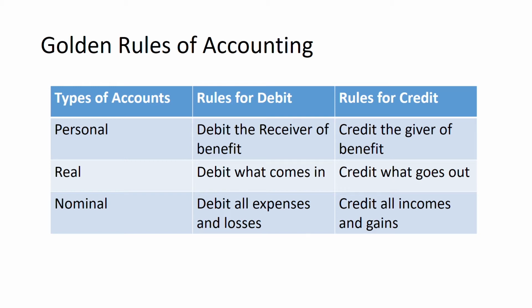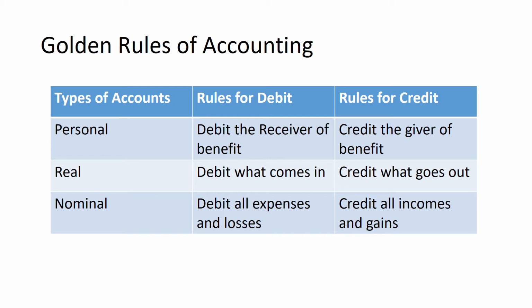For example, purchased furniture worth rupees 10,000 from Big Bazaar. Then I have purchased furniture from Big Bazaar for some payment. So furniture is an asset which is coming into the business. Asset increases. So hence when asset comes into the business, the asset shall be debited. So asset account, that is furniture account, shall be debited.